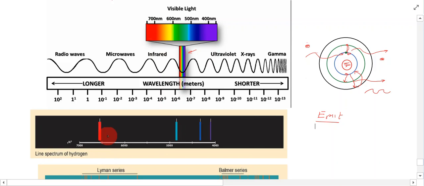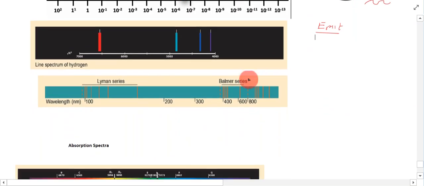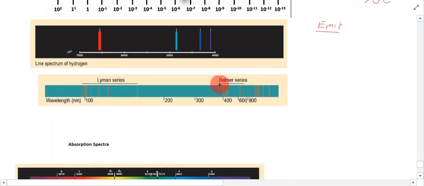So atoms such as hydrogen, when they're energized, can give off wavelengths of light that are within the visible spectrum. And the light given off within the visible spectrum is what is known as the Balmer series.